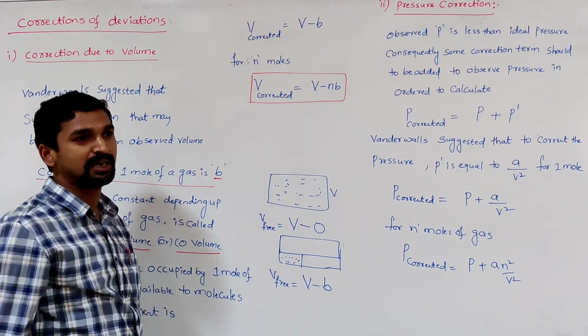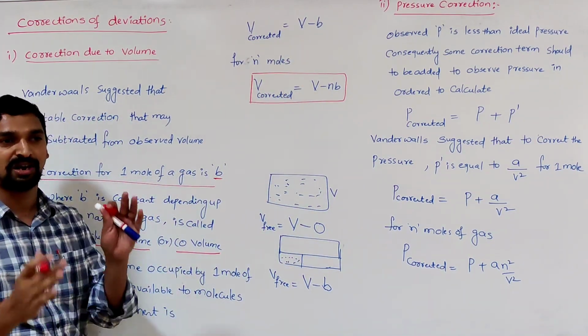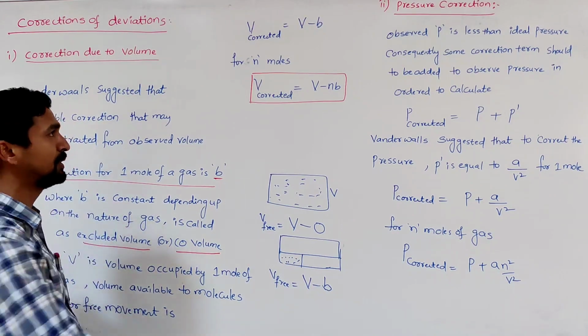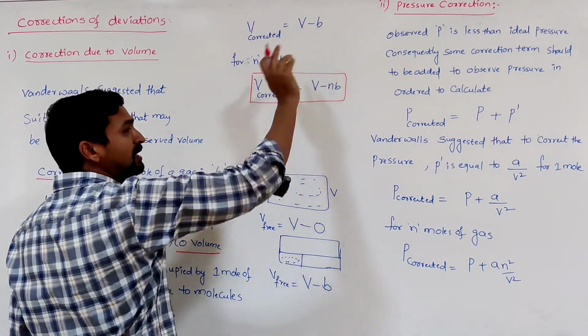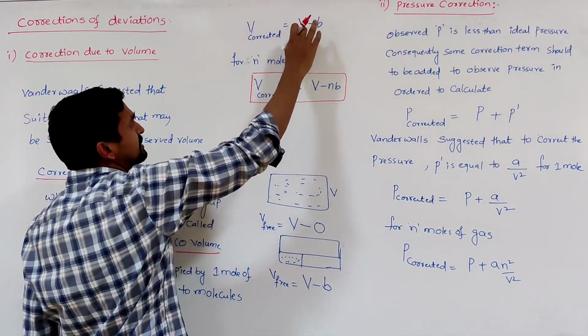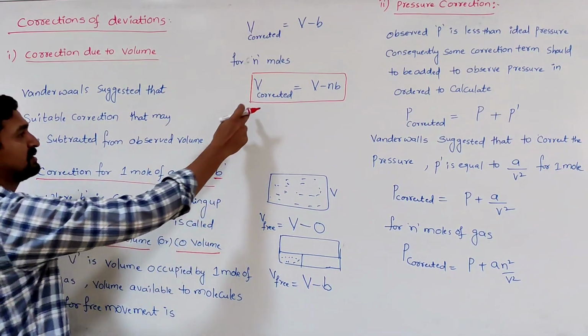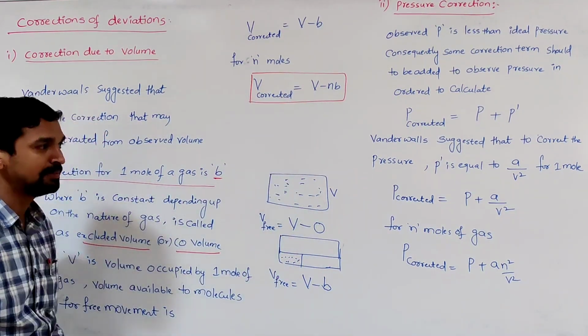But at high pressure and low temperature, we definitely need to take into consideration the volume occupied by the gas molecules. So b should be subtracted from the entire volume of the gas. Then we get how much free space is available for the movement of the gas molecules. That is V corrected equal to V minus nb.